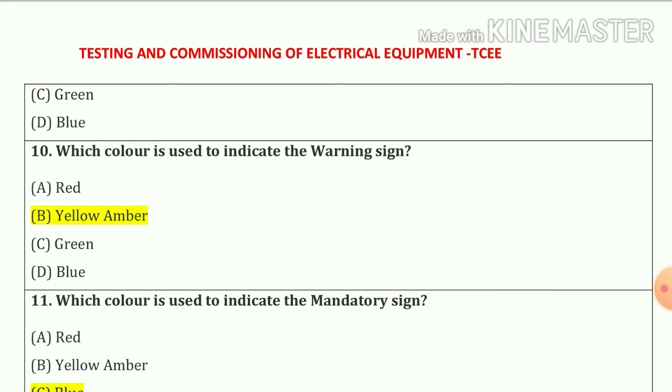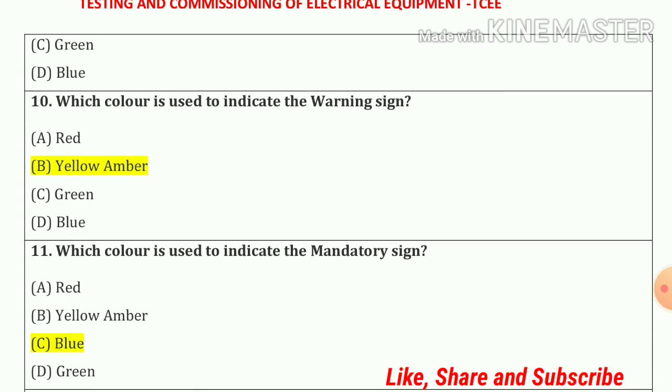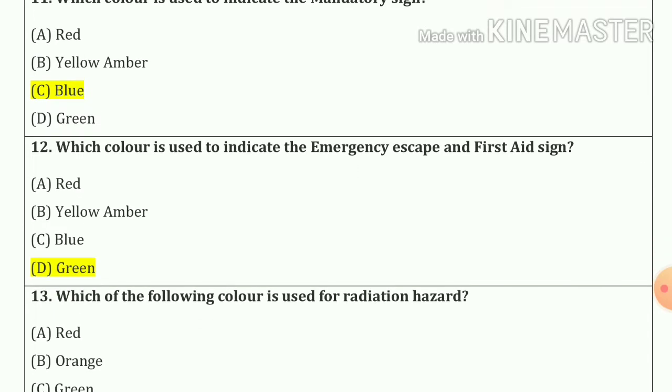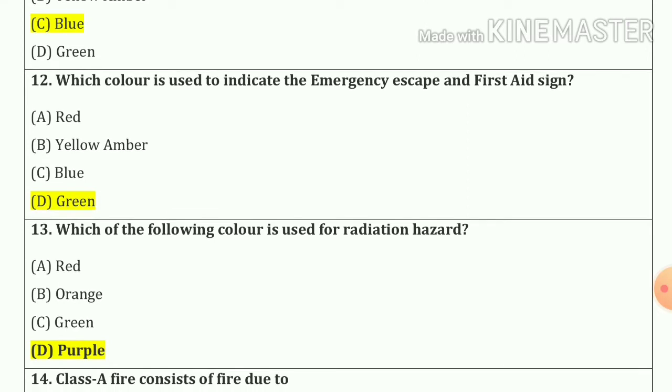Question number 10. Which color is used to indicate the warning sign? So our answer is option number B, yellow amber. Question number 11. Which color is used to indicate the mandatory sign? So answer is blue color. Question number 12. Which color is used to indicate the emergency escape and first aid sign? So answer is green color.